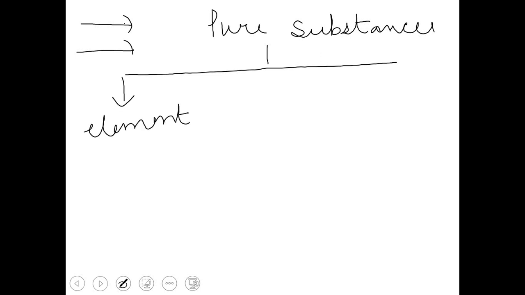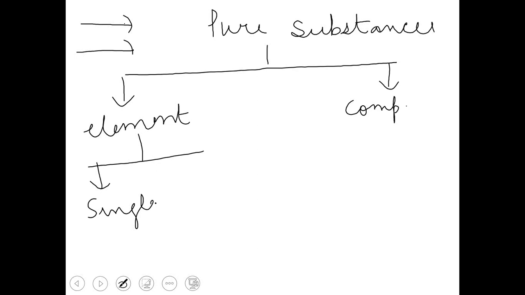For elements, we have seen many examples. Elements are made up of only one type of particles, only one type of atoms. Elements can exist as a single atom, like sodium, like copper, etc. Or they can exist in the form of a molecule.